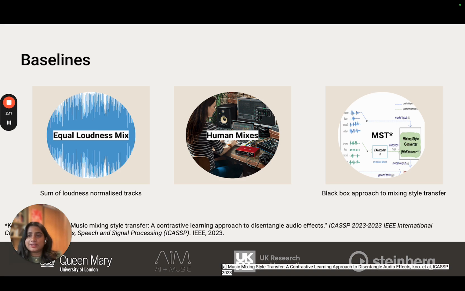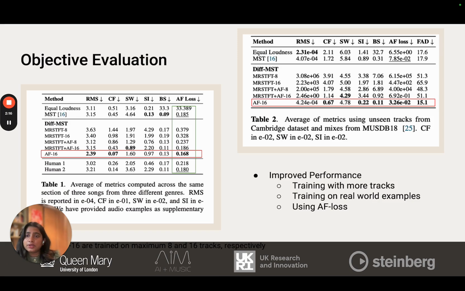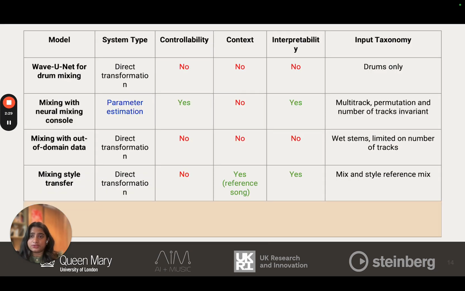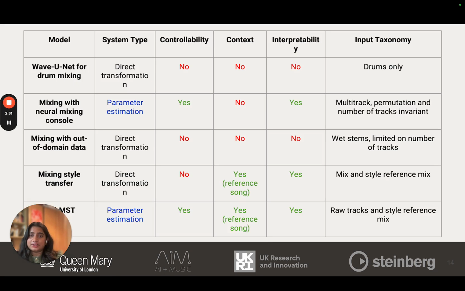We compare against baselines of an equal loudness mix, human mixes, and a black box approach to style transfer. And we find that our model AF16 performs the best, which is trained on AF loss on 16 tracks. And we see improved performance with training on more tracks, training on real world examples, as well as using AF loss. And so our model basically is controllable, context aware, as well as interpretable.